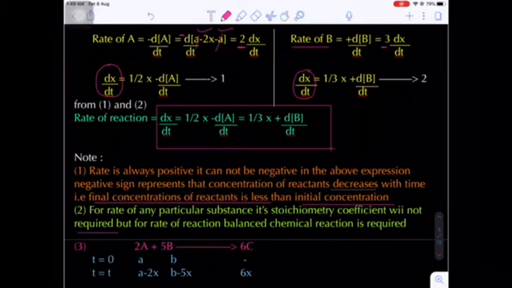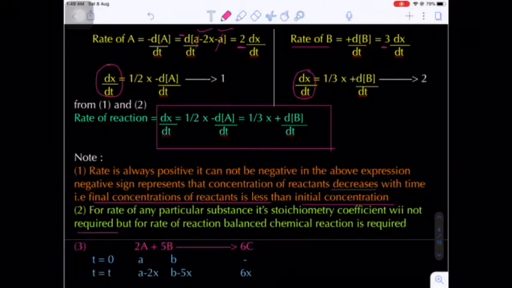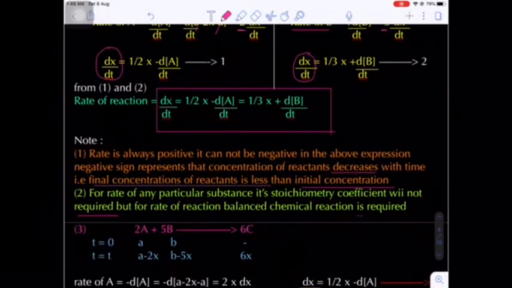But for the overall reaction, if you want to write the rate of reaction, then we compulsorily have to write the balanced equation. Otherwise, we could not write the rate of reaction for the overall reaction. The rate of reaction for the overall reaction is significant only when a balanced stoichiometric reaction is given. Yes or no? This is a very important note.